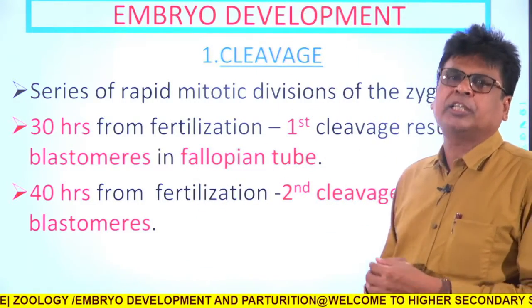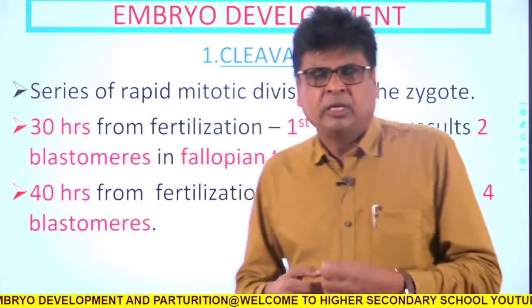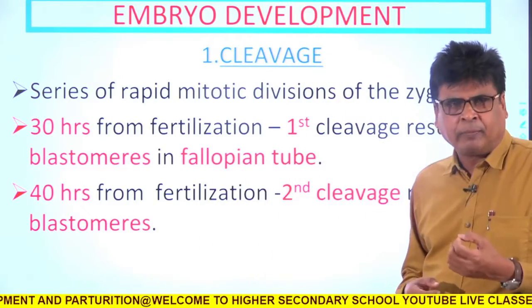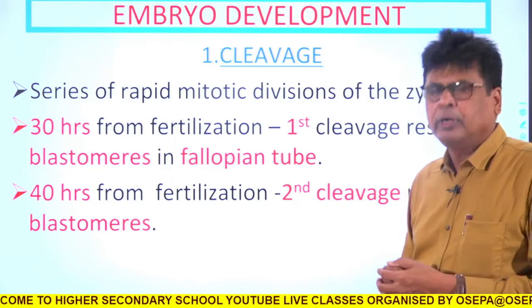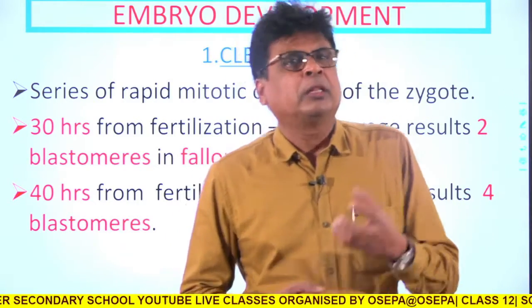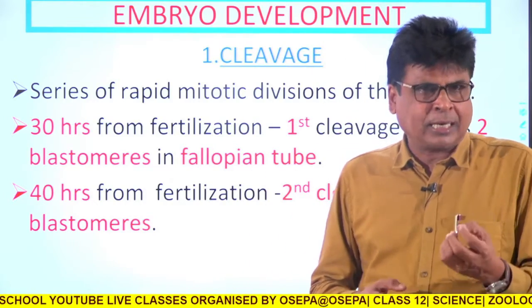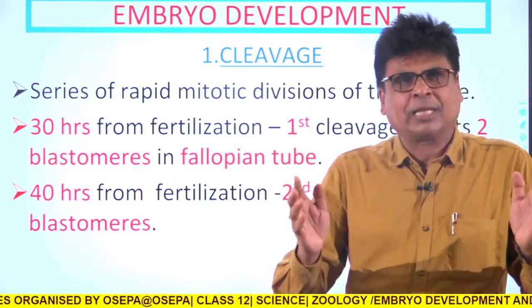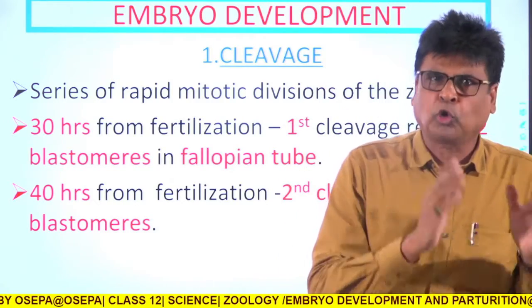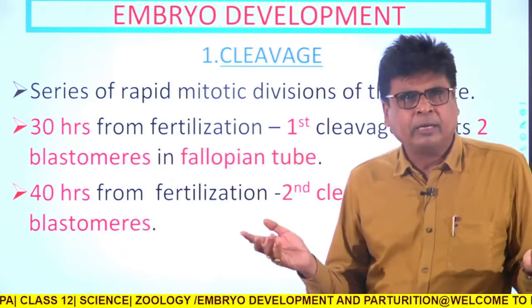Cleavage is an event similar to mitosis. During mitotic cell division the parent cell divides into two daughter cells, each having the same number of chromosomes as the parent.